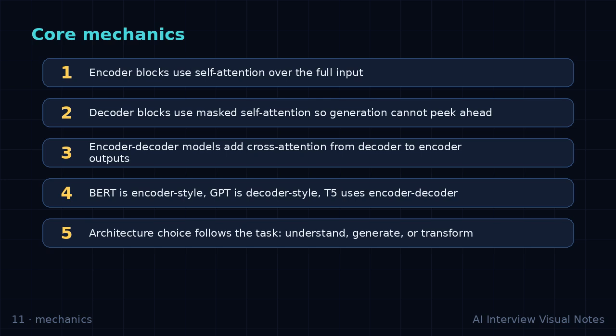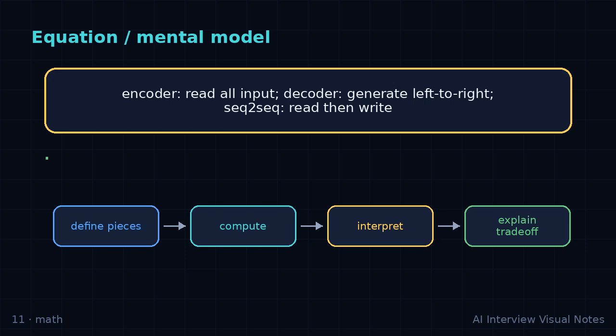Concrete example. For sentiment classification, an encoder can read the whole review at once. For chat completion, a decoder predicts the next token from previous tokens. For translation, an encoder reads the source and a decoder writes the target. Walk through the example slowly. Say what changes at each step, what stays fixed, and why the operation helps the model produce a better representation.